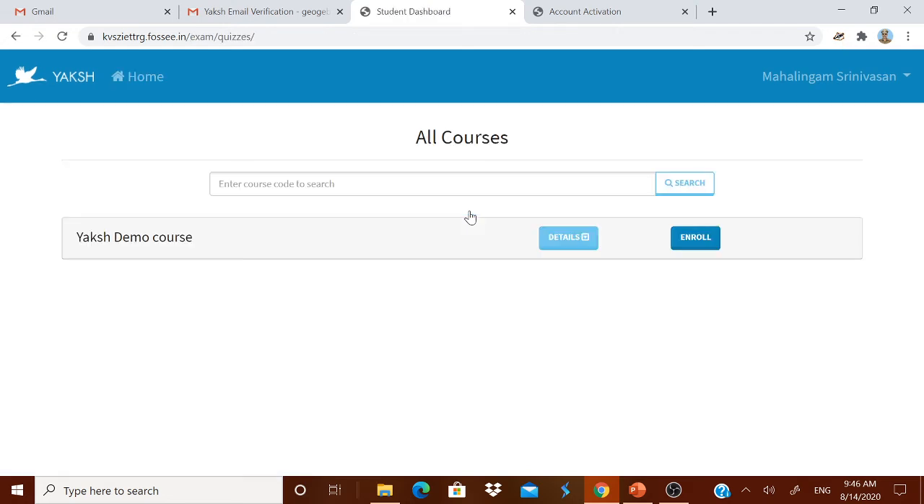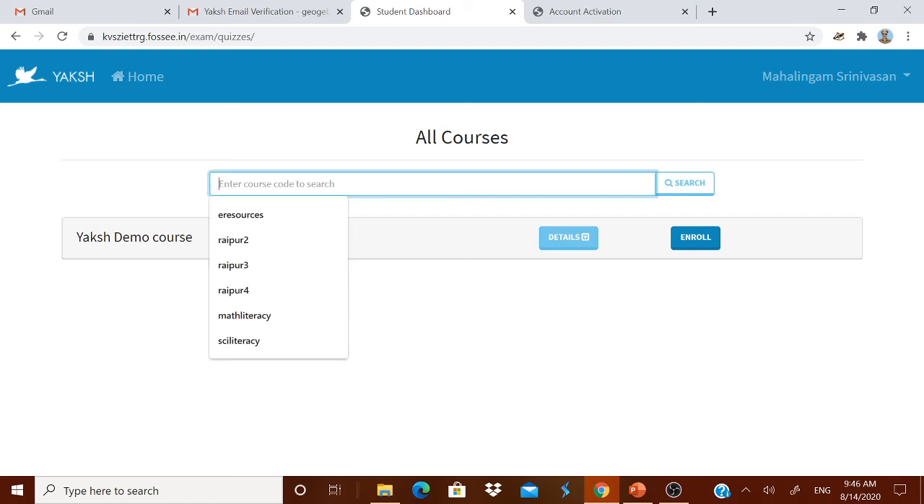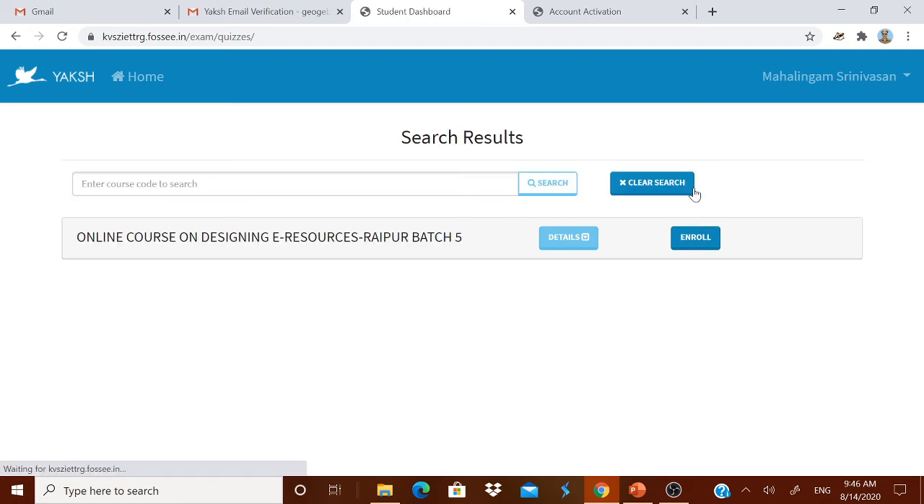Okay, now you have not enrolled for any course now. Please ignore this X demo course. In that search box, type RAIPUR 5 and then search. It will take you to online course on designing e-resources, Raipur batch 5.